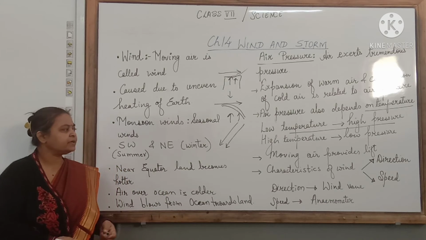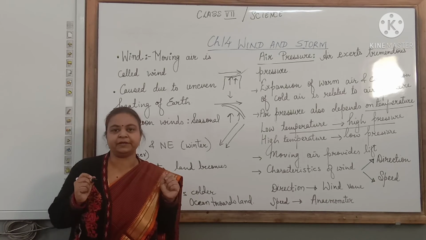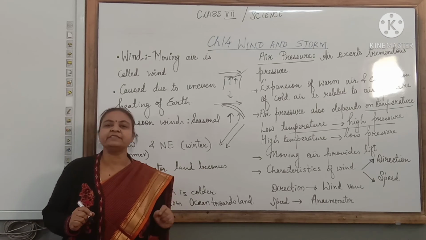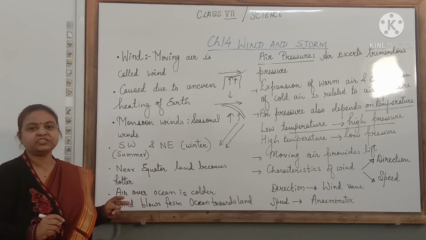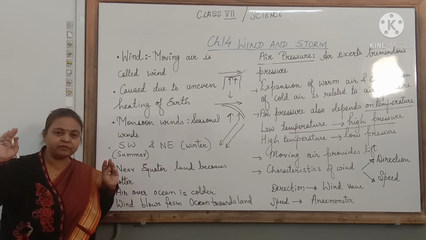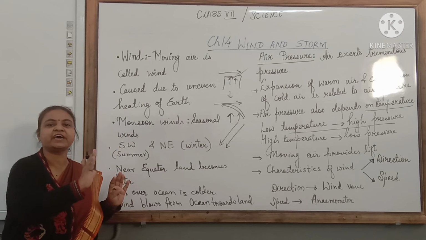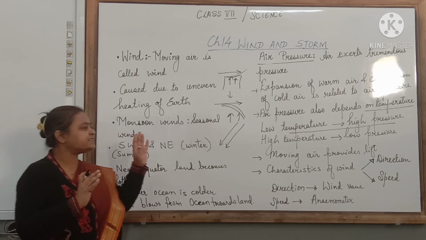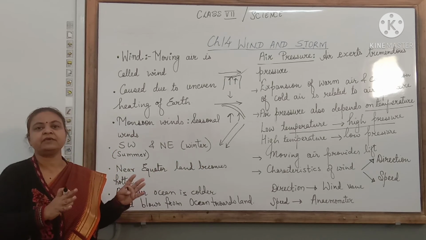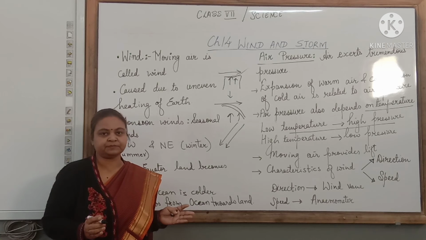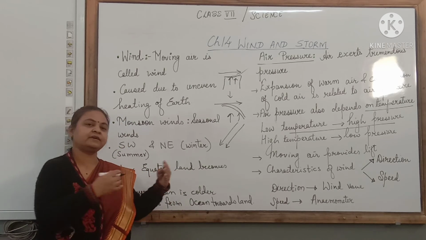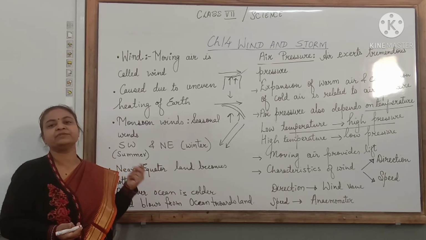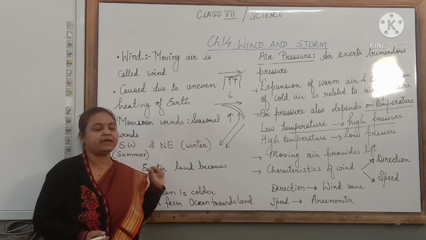And lastly, the two characteristics of wind. Two important characteristics of wind are direction and speed. Direction means which direction the wind is heading towards. That is the direction of the wind, right? And speed of the wind. Speed of the wind is generally measured in kilometer per hour. When it is blowing fast, it has high speed, right? During a storm, during a cyclone or tornado, at that time it has very high speed.